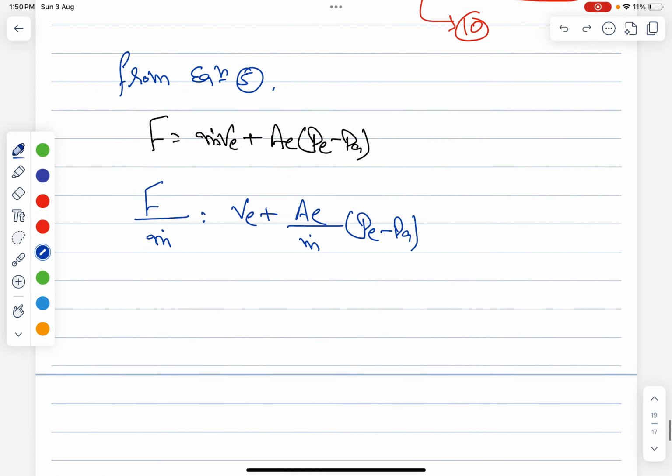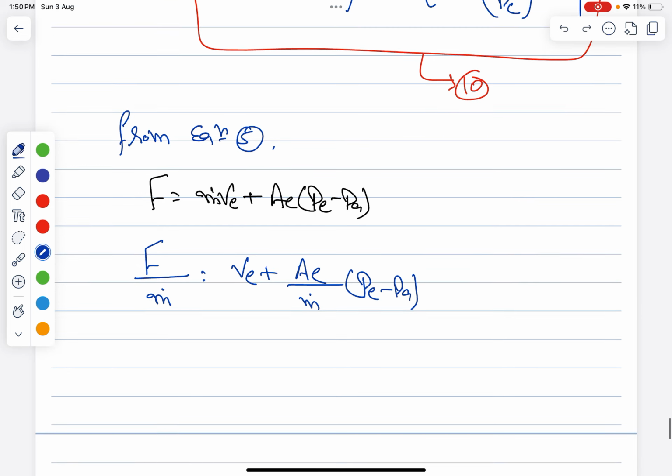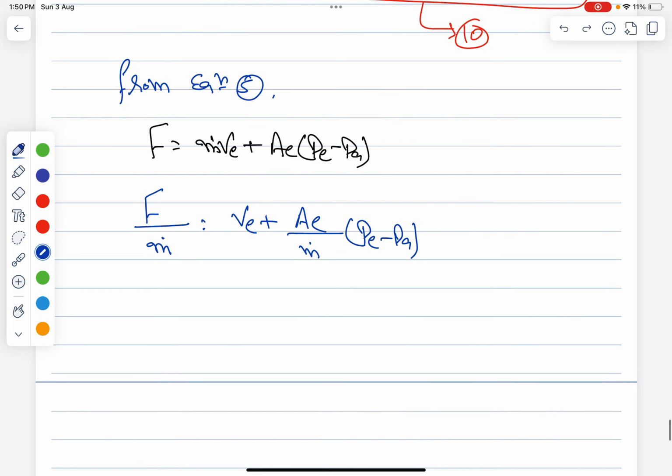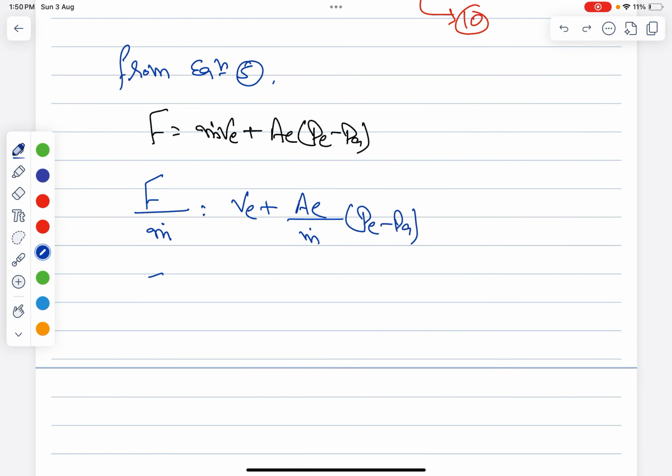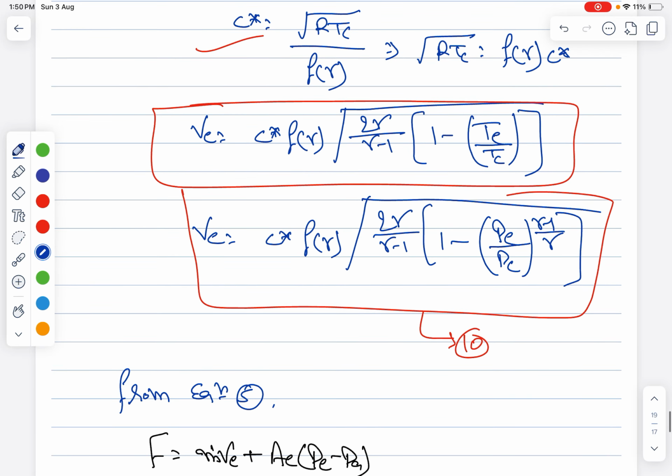You have to write this equation because we want to express Isp in terms of C star and thrust coefficient. So we'll see this, right? So m dot is equal to V_e plus A_e divided by, or one thing you can do is you can put this A_e value over here also.